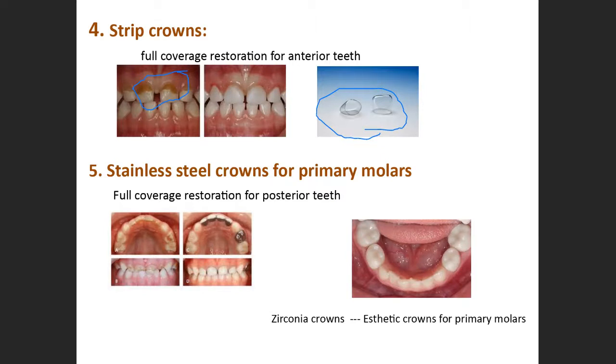For posterior teeth, we use stainless steel crowns. Remember, stainless steel crowns are full coverage restorations for posterior teeth. They are silver in color. There are also tooth-colored ones, called zirconia crowns. There is a slight variation between these two crowns: one is aesthetic in nature and the other is non-aesthetic in nature.